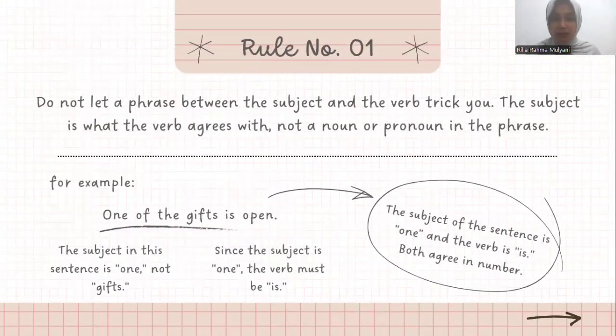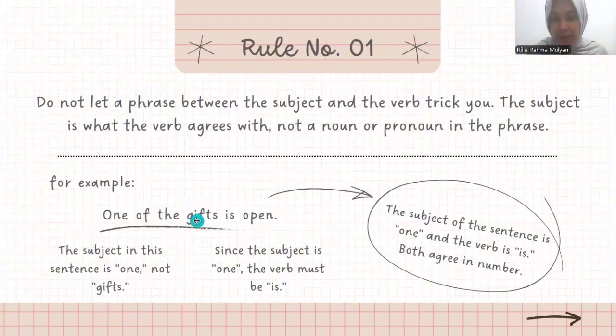Rule number 1, phrases between subject and verb. For example, one of the gifts is open. The slide explains that phrases between the subject and the verb can confuse us, but we must focus on the real subject. The phrase of the gifts is only additional information.